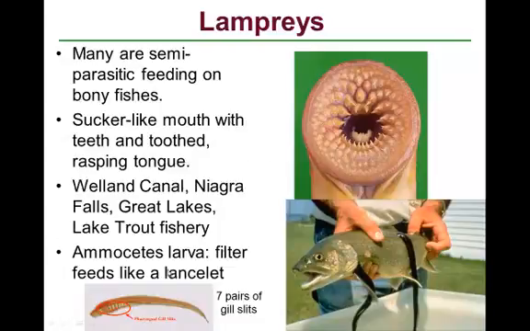Down here, this actually shows the larva that grows up to be a lamprey, and in this case, the larva has a particular name. It's called an Ammocetes larva, and this is a filter feeder like a lancelet. They bury their tails. The life cycle of these animals is that the adults live in large bodies of water, either in the ocean or sometimes in lakes, and when they reproduce, they swim up streams, up tributaries, where they will spawn, and then the young are born.